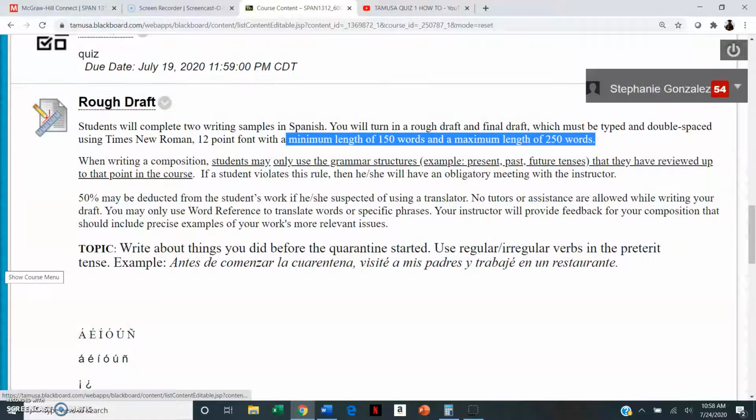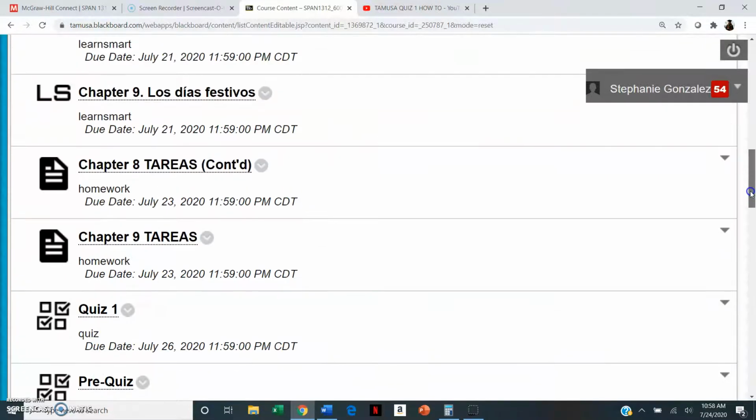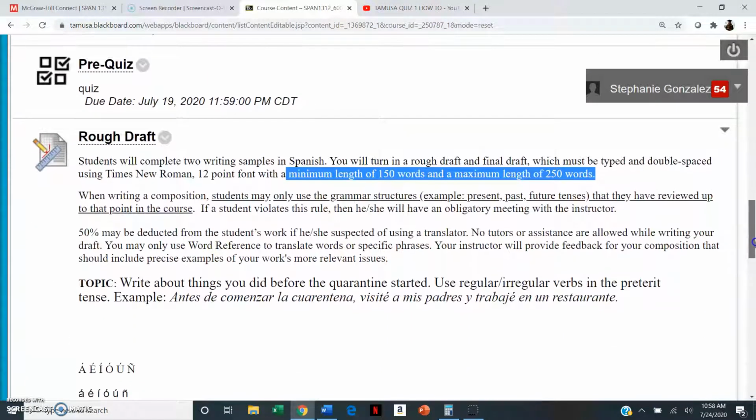The reason that we're doing this, I'm having you write a rough draft, which I don't expect to be perfect. I do expect it to have errors, is because I'm going to give you feedback and then you will edit your rough draft to turn in a final draft after you've received my comments. Okay, here I have the different resources that you might need to help you write your rough draft. But I did want to make sure that you guys understood what you can use.